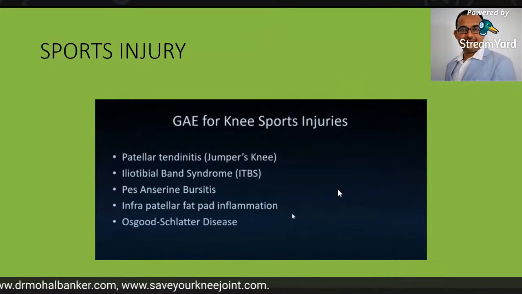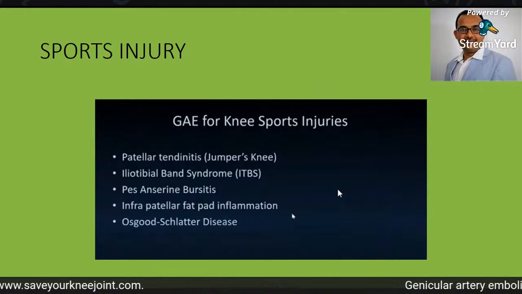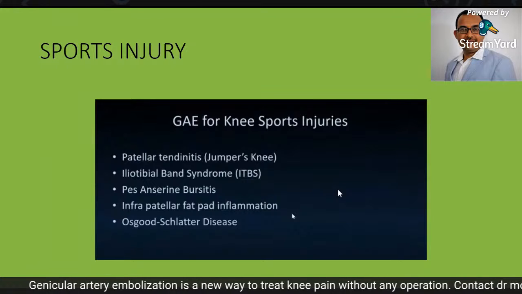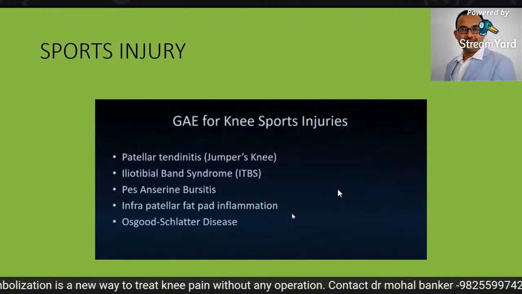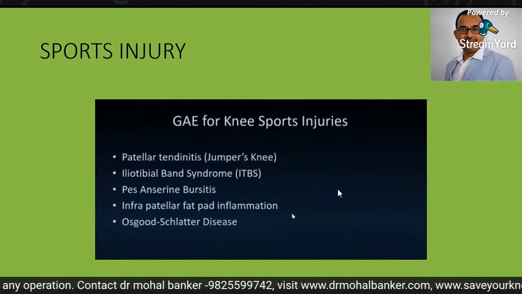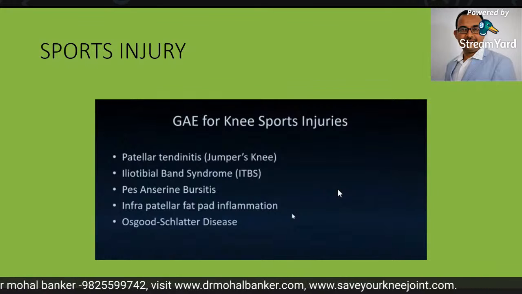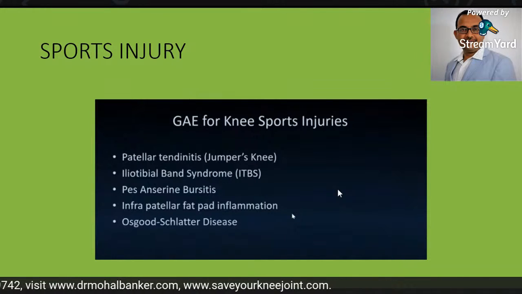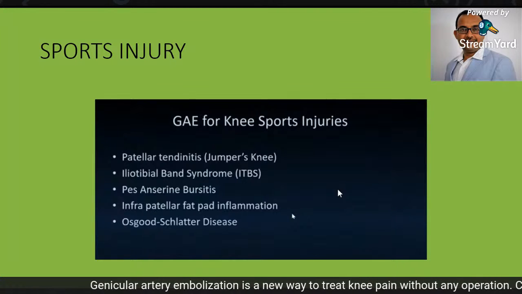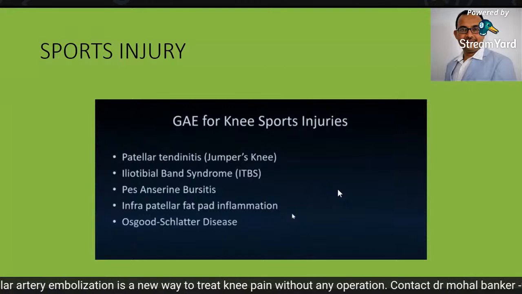With the word knee injury, the first thing that comes to our mind is bone fractures or ligament rupture, right? But right now I am not talking about such injuries. I am going to talk about soft tissue injury. Believe me, soft tissue injury is very common in all athletes. Here is a list of soft tissue injuries, like jumper's knee or iliotibial band syndrome. In all these injuries, bones and ligaments are intact, but still the patient has pain. This pain is due to the continuous irritation of the ligament or the fat pads. The main reason for irritation is a chronic inflammatory process going on at the site of injury.